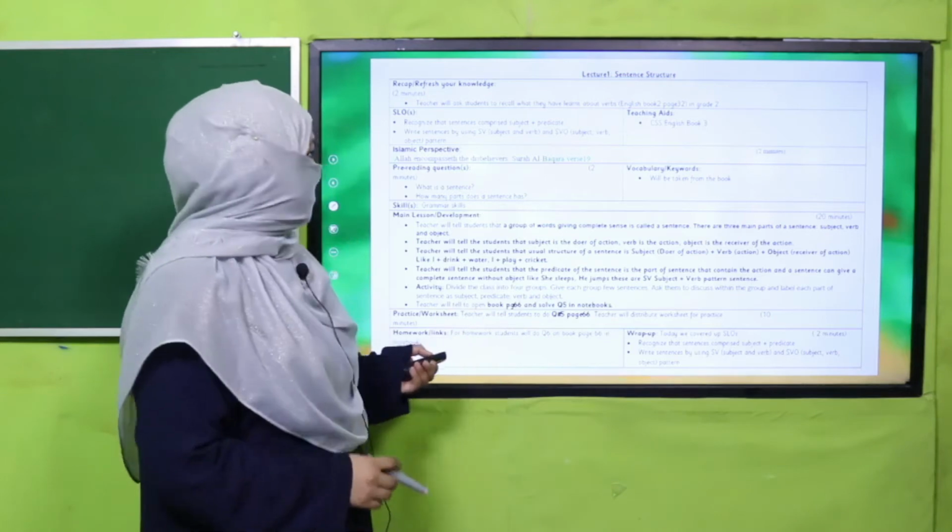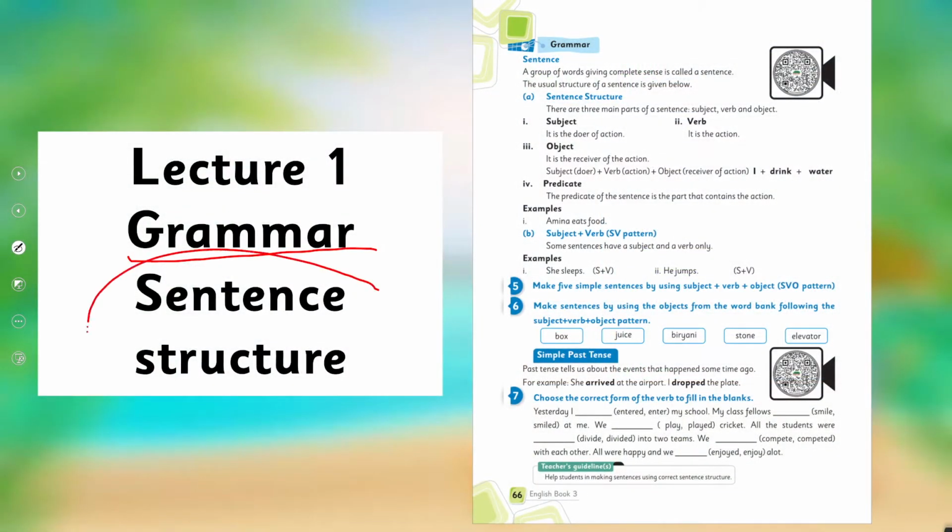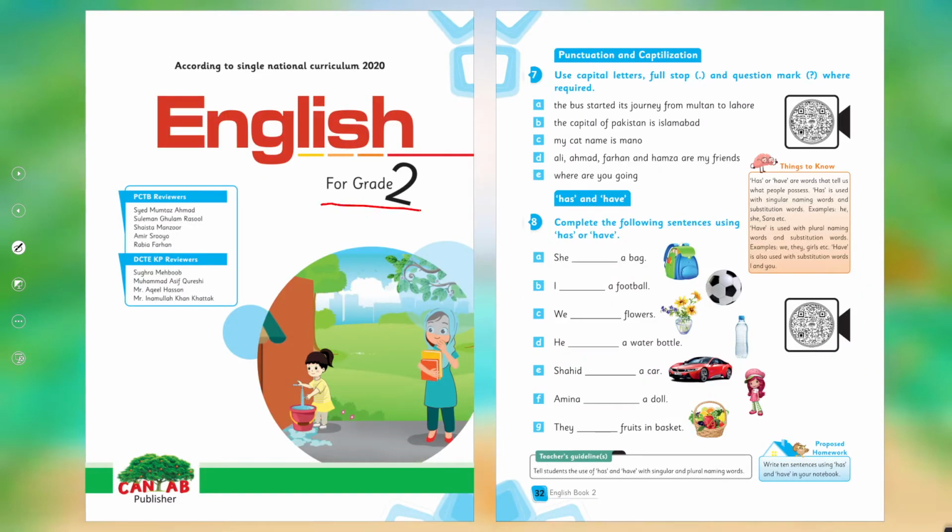Yes, my dear students, today under the title of grammar, we are going to learn about sentence structure. Before this, in English for grade 2, I have taught you how to punctuate and capitalize a sentence, and in that lecture, we talked about sentence. I hope you remember. If not, you may watch this video lecture again.